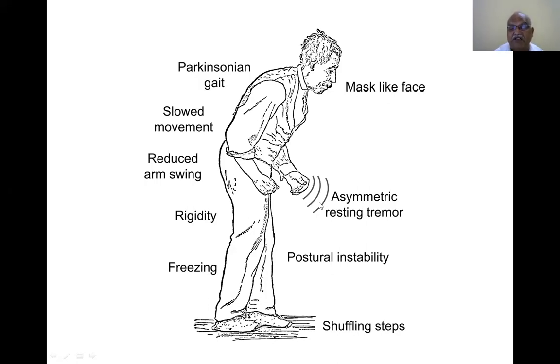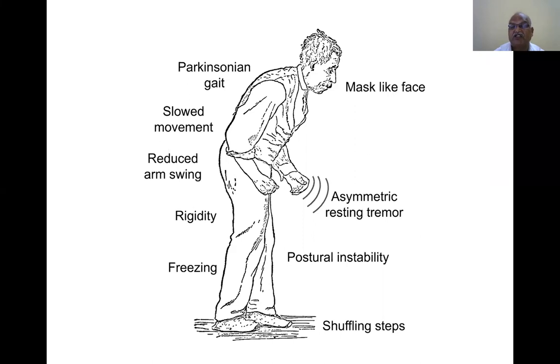Mask-like face, asymmetric resting tremor, postural instability, shuffling step, freezing, rigidity, reduced arm swinging, slow movement. This is the characteristic gait of Parkinsonian gait. It results due to reduced secretion of dopamine in the substantia nigra, corpus striatum.